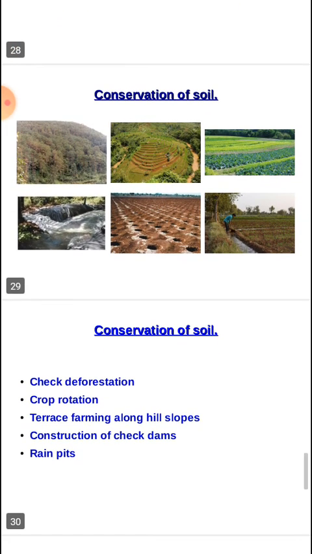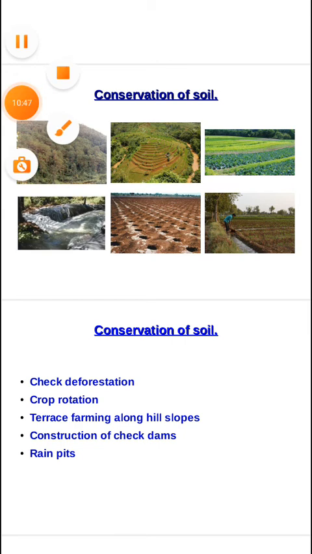Then construction of check dams. Then another solution is construction of check dams. Then last one, rain pits. Rain pits means മഴക്കുഴികൾ. Okay, so these are the solutions for the conservation of the soil. First one, check deforestation. Second one, crop rotation. Third one, terrace farming. Fourth one, construction of check dams. And last one, rain pits. Okay,